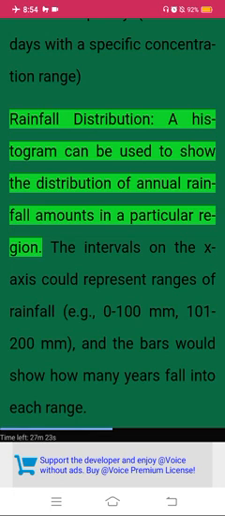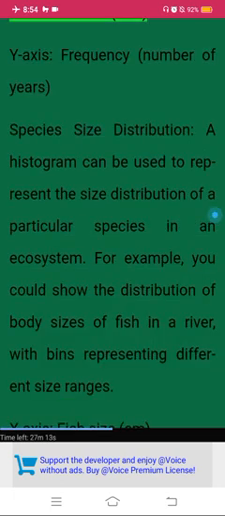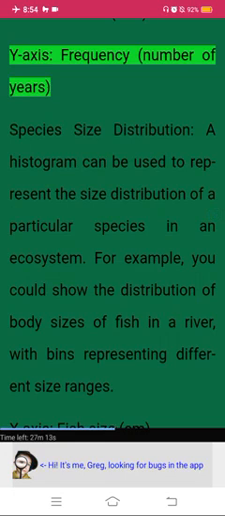Rainfall distribution. A histogram can be used to show the distribution of annual rainfall amounts in a particular region. The intervals on the x-axis could represent ranges of rainfall, e.g., 0 to 100 mm, 101 to 200 mm, and the bars would show how many years fall into each range. X-axis, rainfall. Y-axis, frequency, number of years.